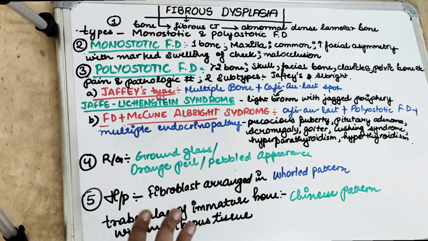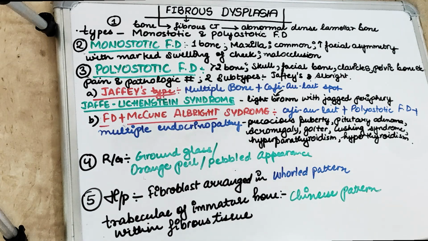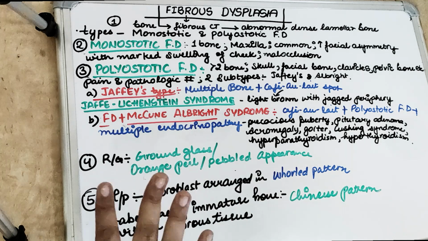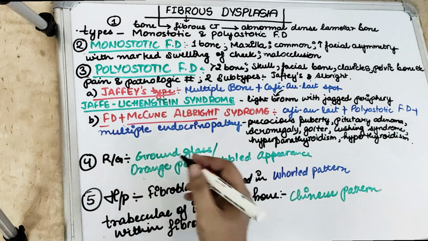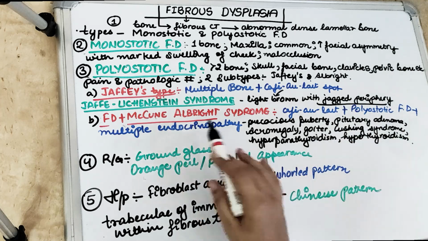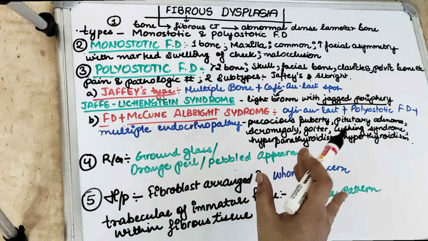These are light brown pigmentation which affects the skin. There are spots on the neck, on the back, trunk, thighs. All these areas have light brown color spots. We also see these café-au-lait spots in other diseases like von Recklinghausen disease. In that disease the borders are smooth, but the specific feature of Jaffe disease is that there is a jagged periphery. The periphery of these café-au-lait spots has jagged borders.